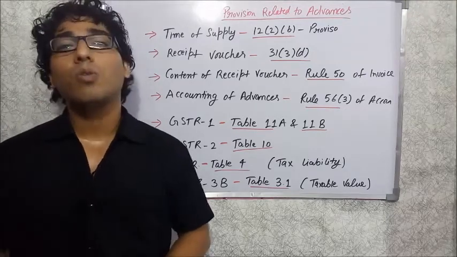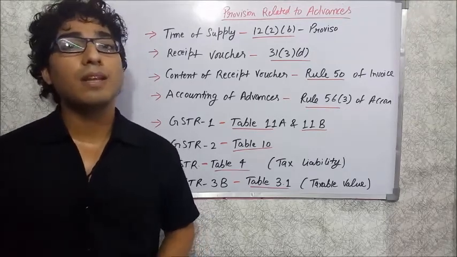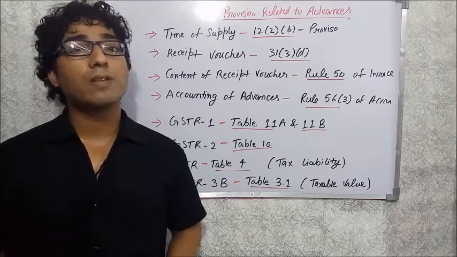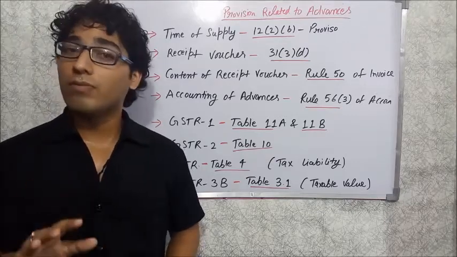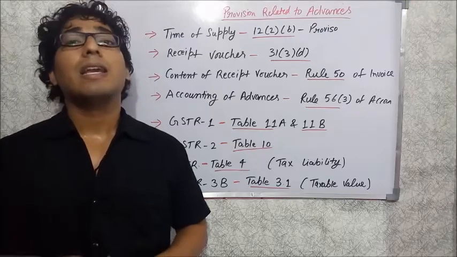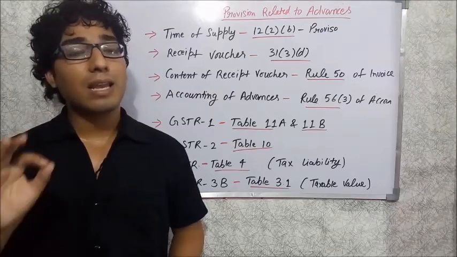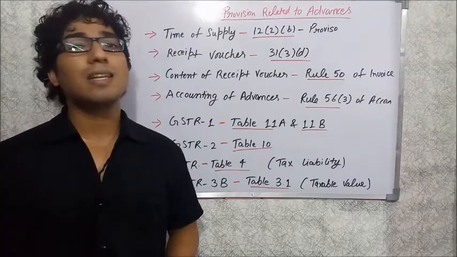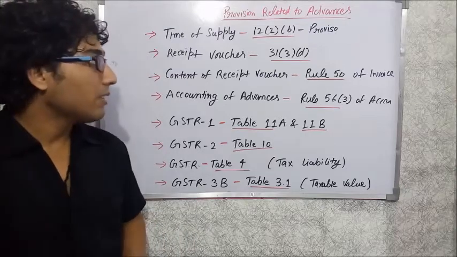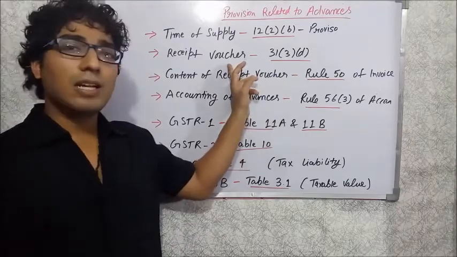But that is only when you issue an invoice and you receive the advance payment in respect of that invoice. Suppose you receive an advance of 500 rupees and you didn't issue any invoice, then in those cases the time of supply would be the date of receipt of payment. Remember that.